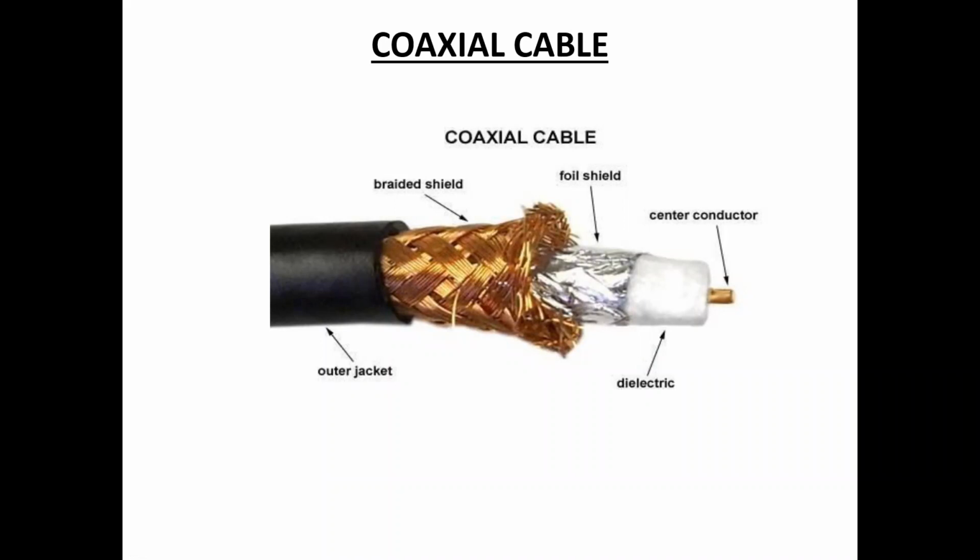10Base2 refers to thin coaxial cable carrying Ethernet signal, that is thin net. And next, thick coaxial cable, that is 10Base5. 10Base5 refers to thick coaxial cable or thick net, and 10Base2 refers to thin coaxial cable or thin net.